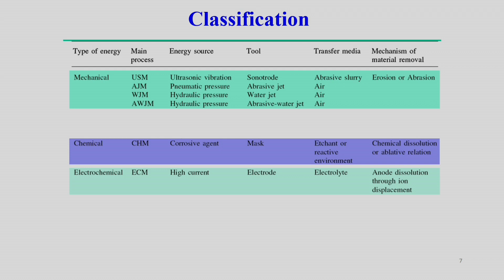where we deposit a layer on the surface, but in this machining process we just remove the layer by choosing the electrolyte, and of course choosing the different polarity of the electrode and workpiece. The mechanism is anode dissolution rather than deposition.